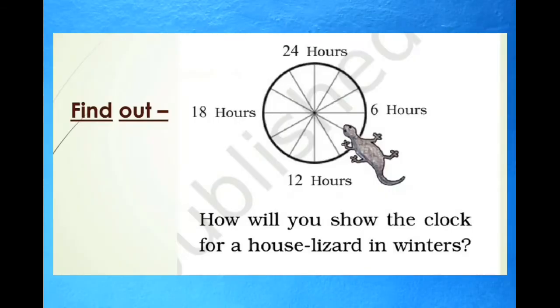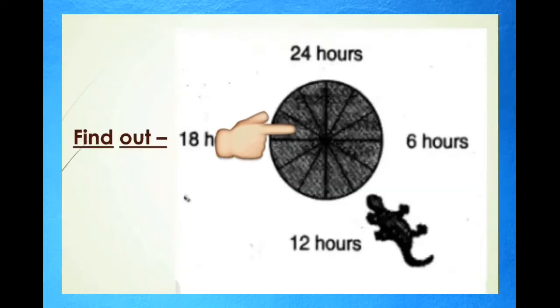Now you have to set the fraction for which a lizard is sleeping in winters. Children, how will you show the clock for a lizard in winters? As I already told you, the lizard sleeps 24 hours throughout the winter. So how much portion will you set? Here you will set the whole portion because it sleeps the full 24 hours in the winter season.